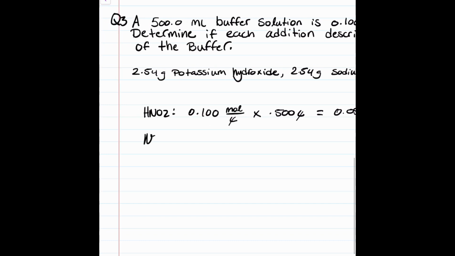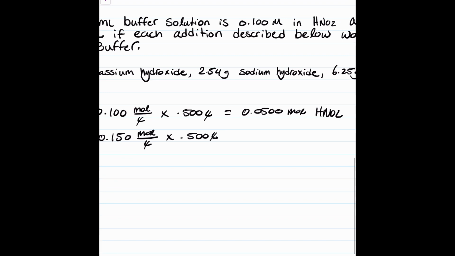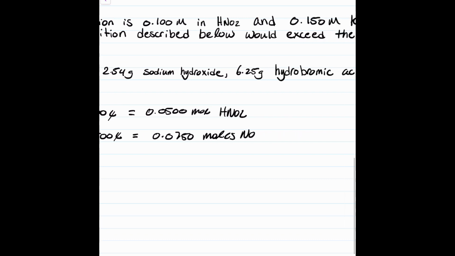Now we calculate our conjugate base, NO2 minus. We have 0.150 moles over liters. Again, we multiply by 0.500 liters, the 500 milliliter buffer solution, cancel out liters, and we have 0.0750 moles NO2 minus.